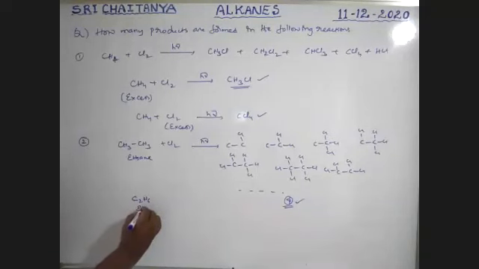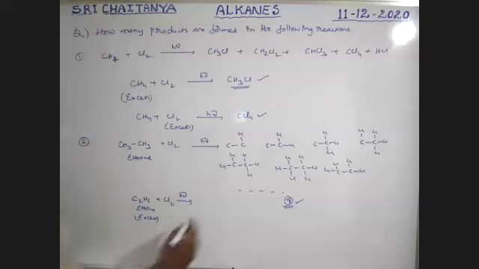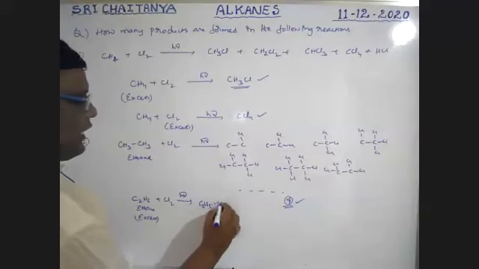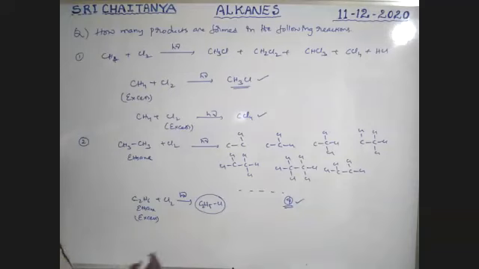C2H6, ethane. If it is in excess and chlorination takes place in the presence of sunlight, only monohalogenation takes place. That is C2H5Cl is the product. Ethyl chloride is the product. Only monohalogenation takes place.